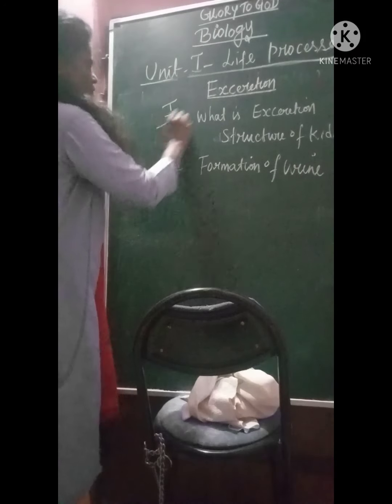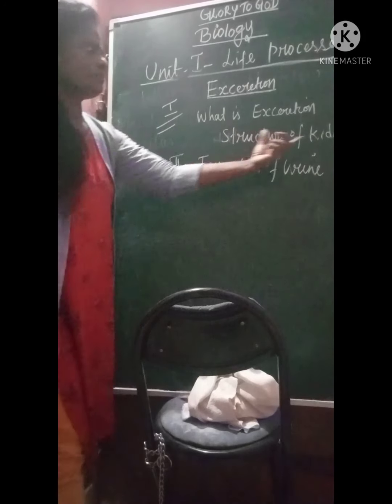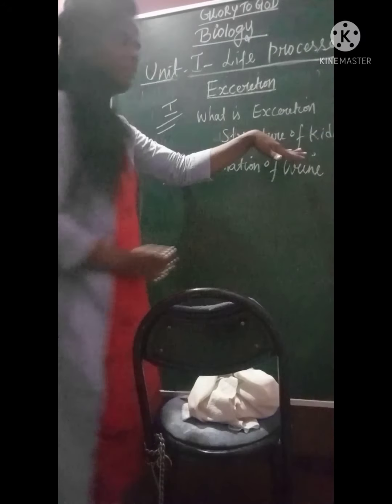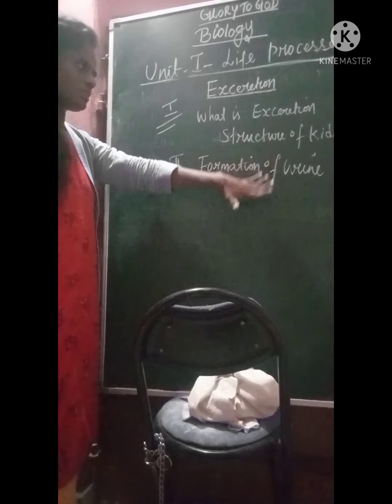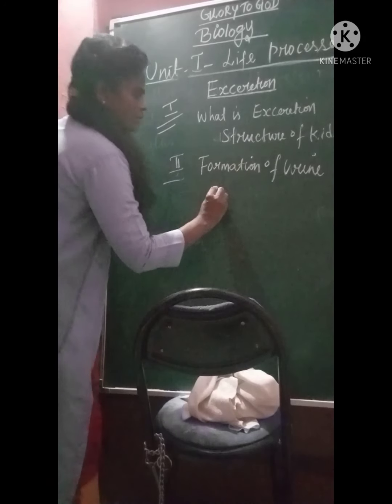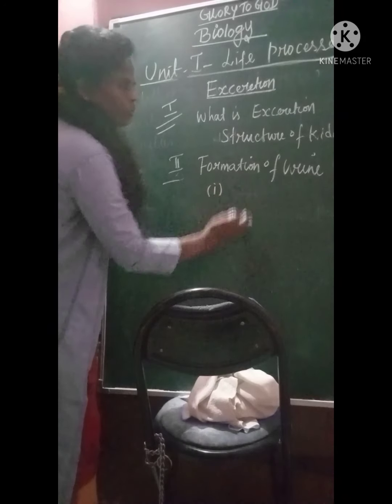So these are the two major concerns: structure of kidney, where you have to explain the structure, everything, and then formation of urine. In the formation of urine, you have 4 different types.